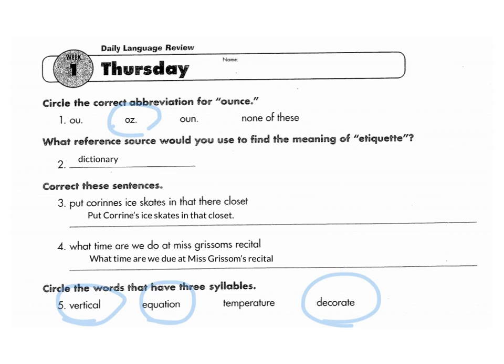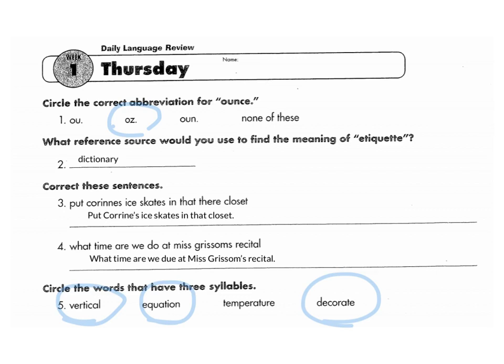The next is number 4. It says, what time are we due at Miss Grisham's recital? Capital W on what? Do is the wrong type of do, so that's a homophone. It sounds the same, but it's a different spelling, so it's D-U-E. The M on Miss needs to be capitalized. The G on Grisham needs to be capitalized, and then it's apostrophe S because it is a recital. I forgot to put a period, so I will add a period on that also.